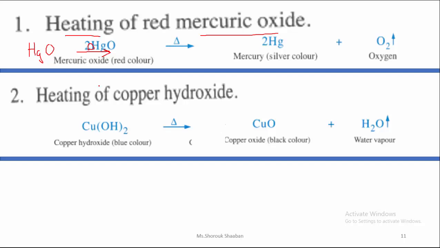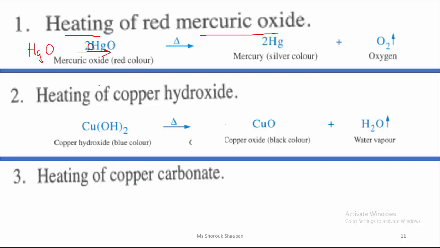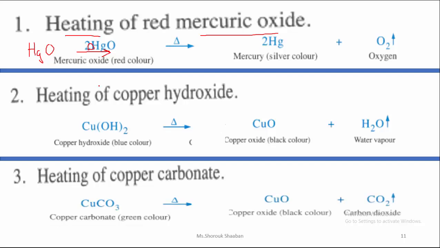Number 3, heating of copper carbonate. Copper, again, Cu, and carbonate, CO3. And because I am heating, so I will add a triangle on the arrow. Don't forget this. So after that, I have to remember what will happen if I heat any metal carbonate. Perfect. Like the hydroxide group, at first it will give me the metal oxide, so I will get copper oxide, and then I will get carbon dioxide because I have carbonate.